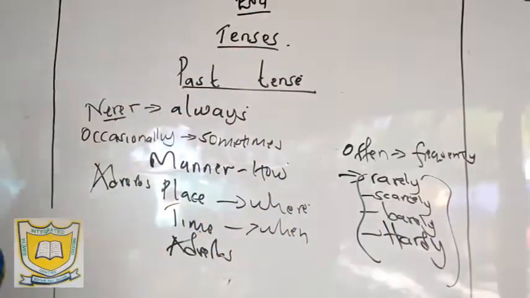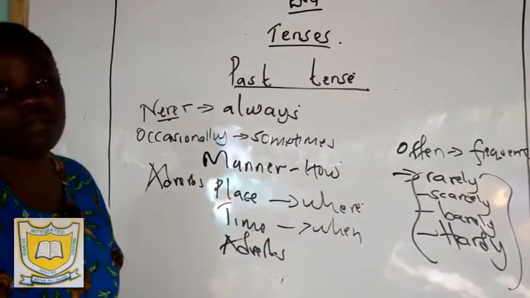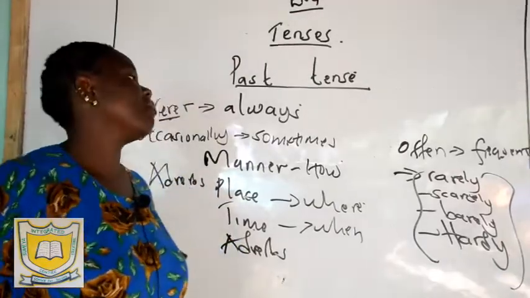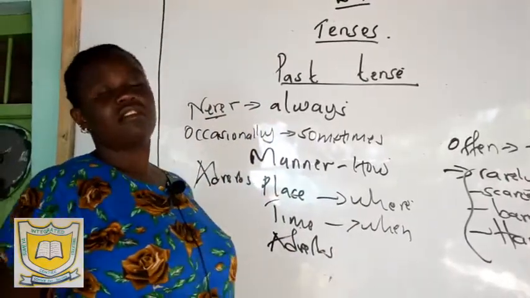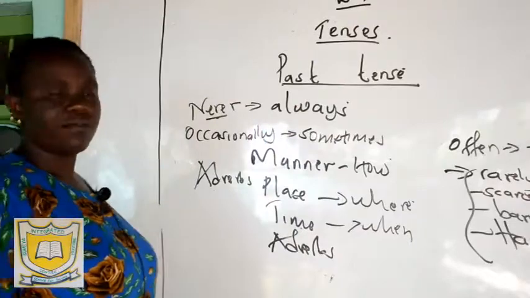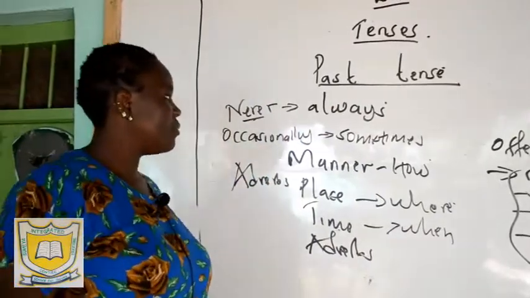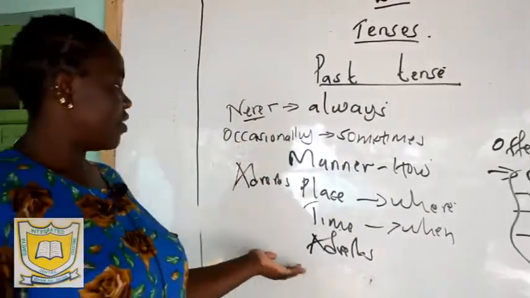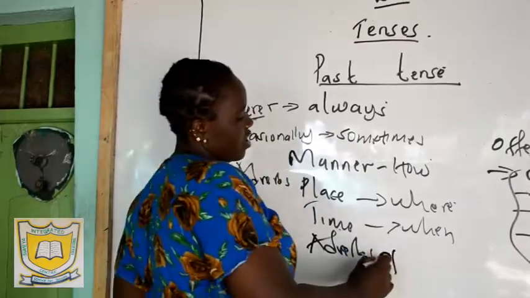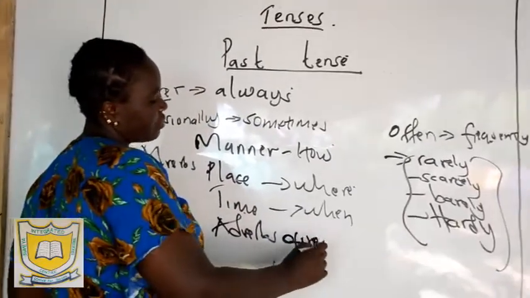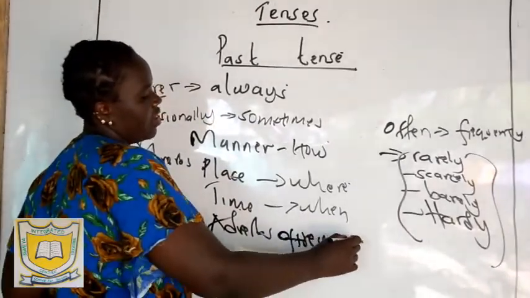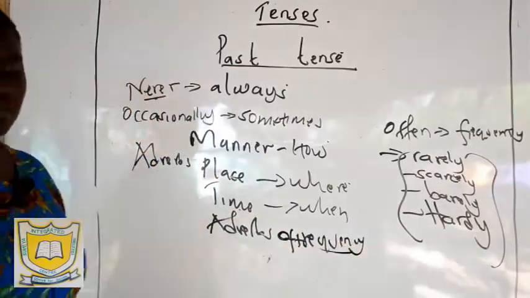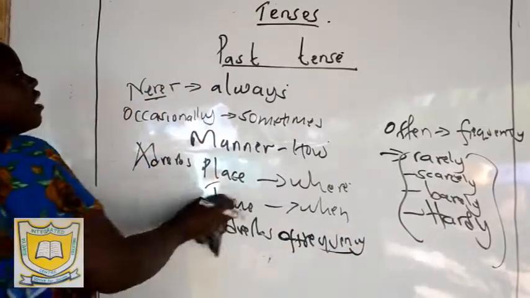Rarely, scarcely, barely, hardly are synonyms, meaning they have the same meaning, but the opposite is often, and the synonyms of the word often are frequently, occasionally, sometimes. Those are adverbs of frequency. They answer the question how often or how many times.